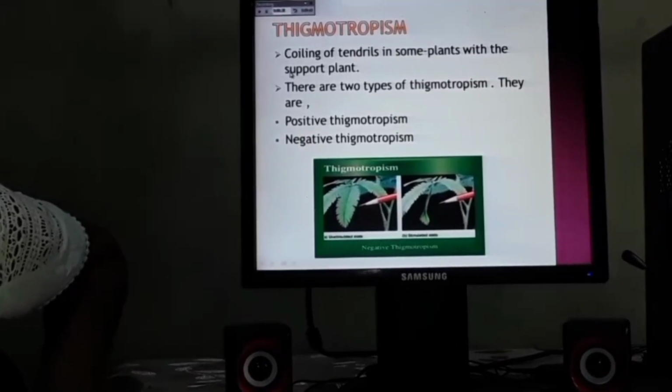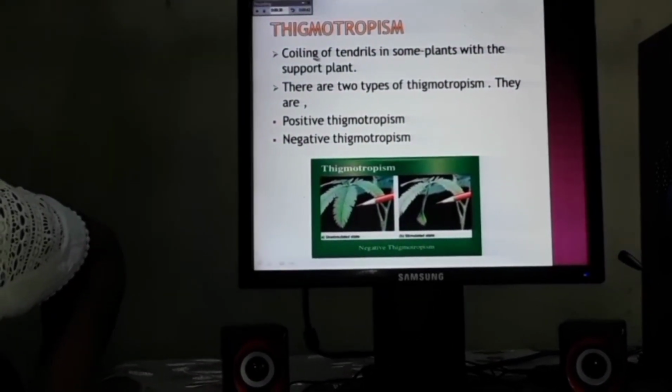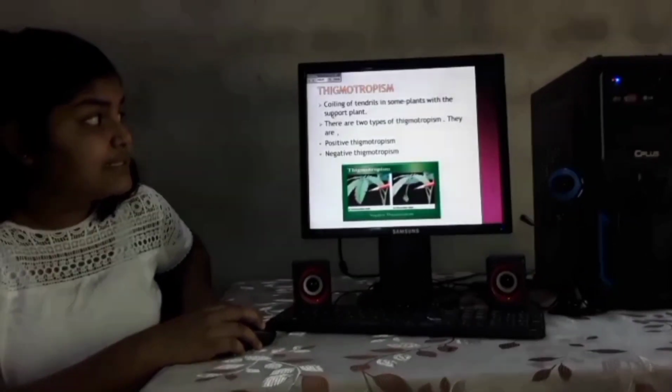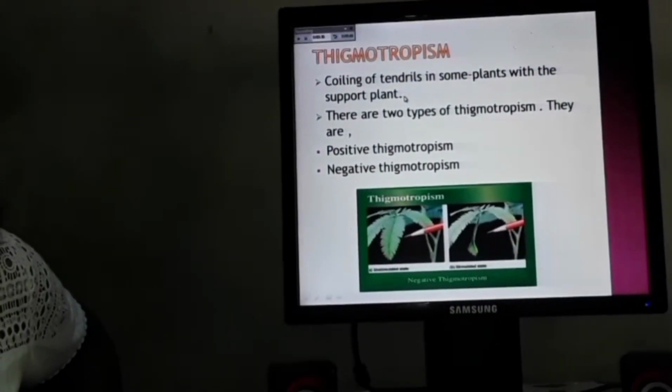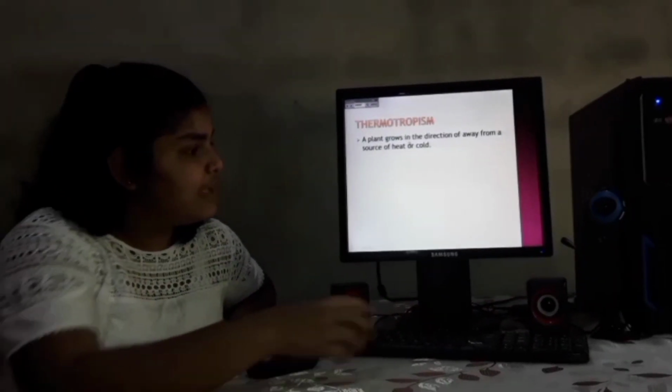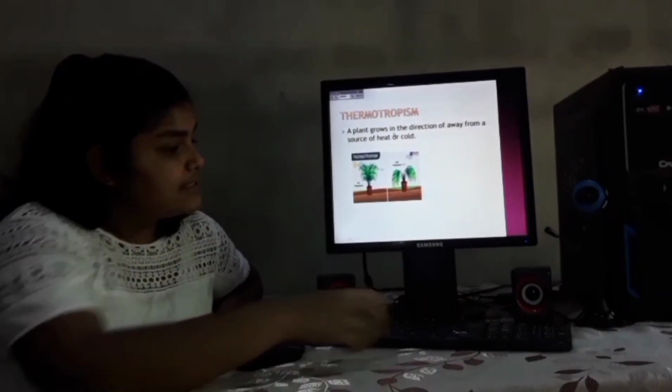Please recall the meaning of it again. Coiling of tendrils in some plants with the support plant means stigmatropism. Next, move to our next slide. What is our next slide?